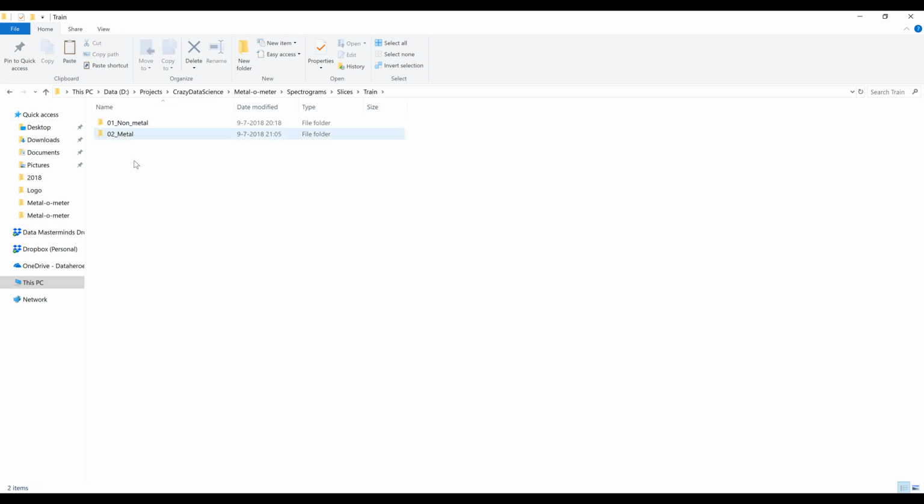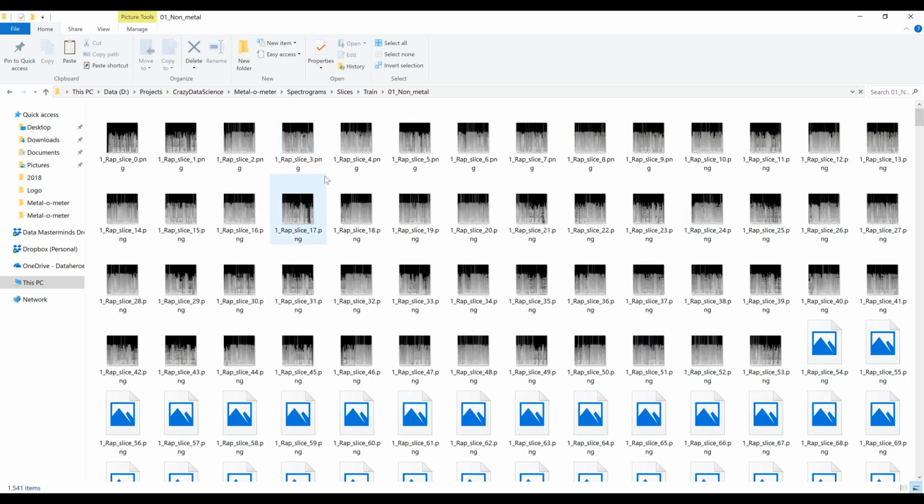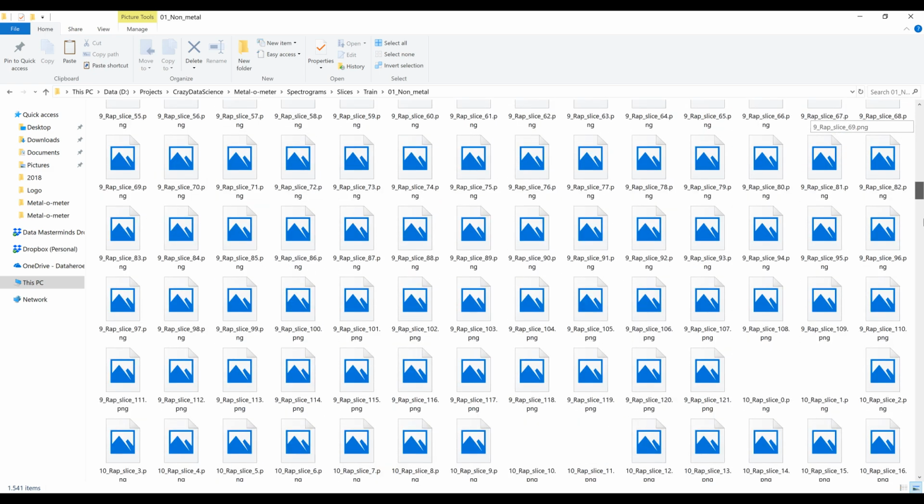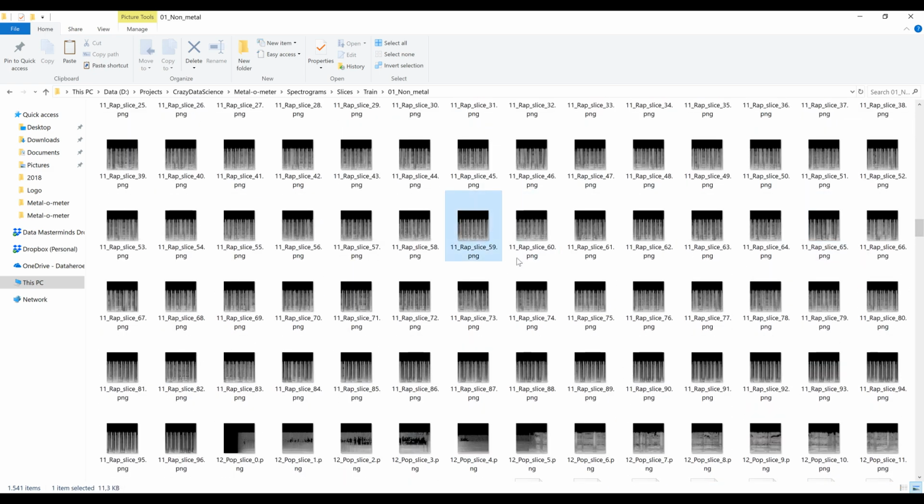And in the train folder, I have created two subfolders. One that's called non-metal and one that's called metal. What I just did to the Aces High song, I did to a lot of songs, and basically sliced them up and placed them into this folder. So these are various songs. In this case, I gave the genre as the name.